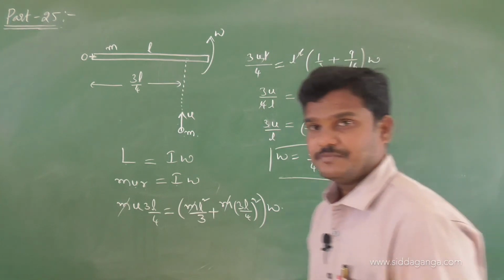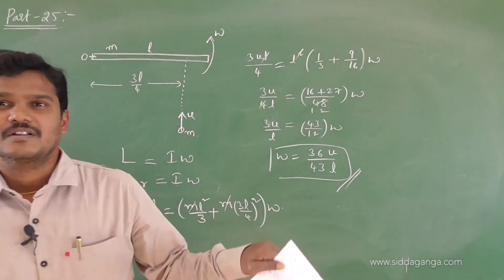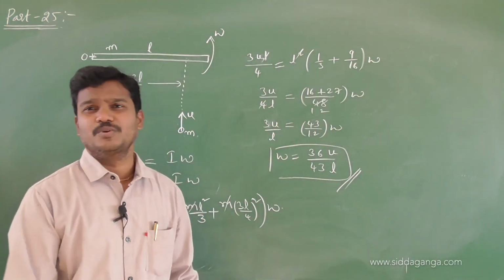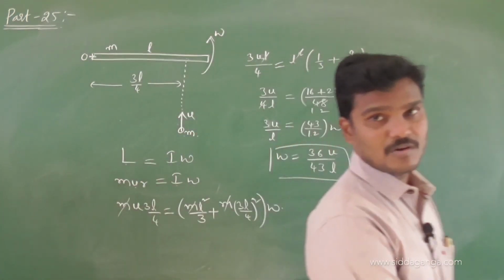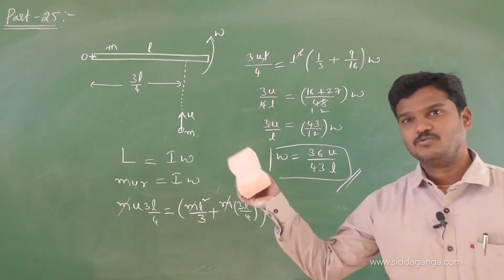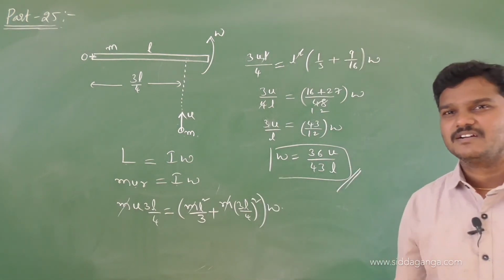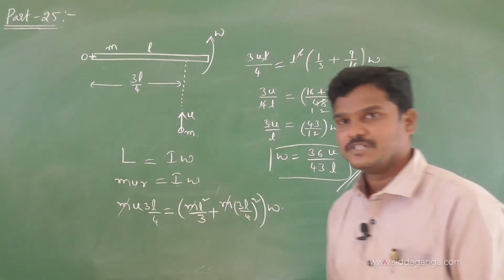Let us try one more question. They give a rod, and some beads are there at the center. Once the rod is set into rotation, the beads will move away. Then what happens to the angular momentum of the rod once the beads move away? Beads are nothing but small rings. Don't worry, I will give the proper question.